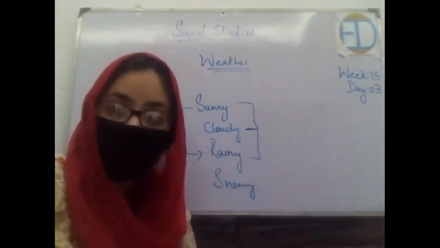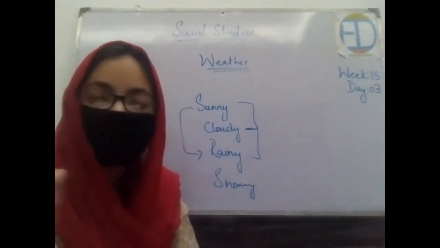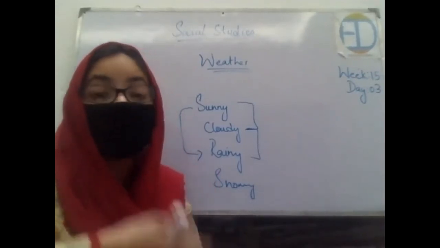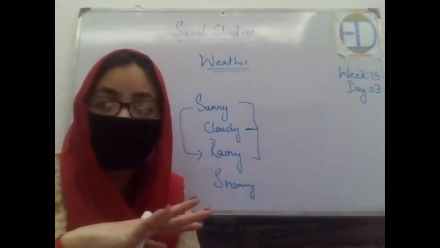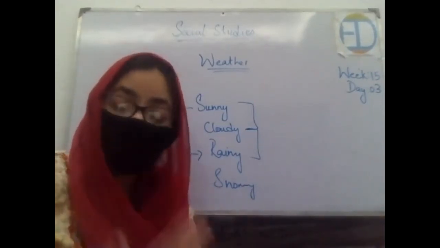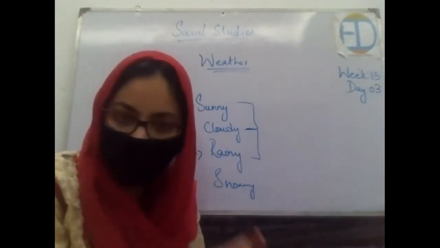Let's say summer is hot, winter is cold, right? Or in some areas it's snowy. Sometimes it's raining, like you have heard in the news that it would be raining this week in the north of Pakistan, in the south of Pakistan, right? So yes, the weather is the same in general, but there are variations over a distance as well, right?